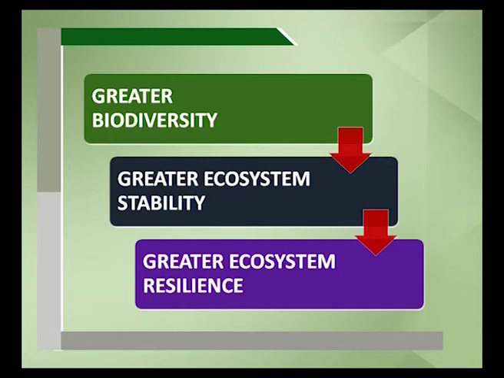The ecosystem stability is made possible by resistance. There are certain species in the ecosystem that will provide the resistance against change, against the stresses. So resistance is an important thing. The other phenomenon is resilience. Ecosystem resilience is a very important factor. Certain species in that particular ecosystem have the power to be resilient, and that is a key thing. Both resilience and resistance are key in ecosystem stability, and that ecosystem stability is made possible by greater biodiversity.